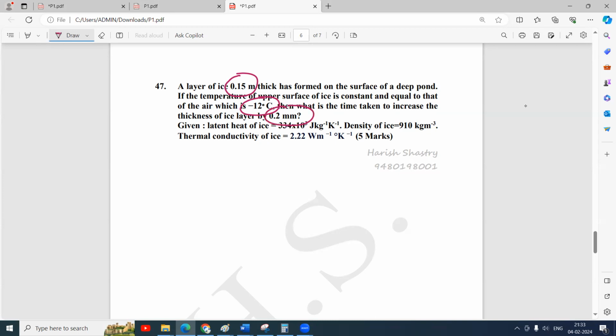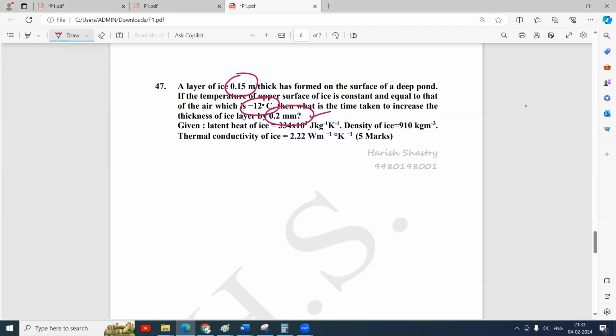So the thickness of the ice layer will be increasing, and how much time will be taken to increase the layer's thickness by 0.2 millimeters? Extra 0.2 millimeter thickness of ice has to be formed, and all the data is given. Now the problem should be understood properly.